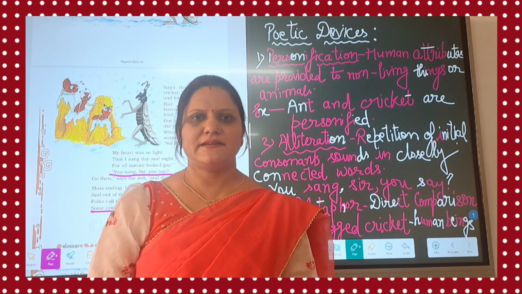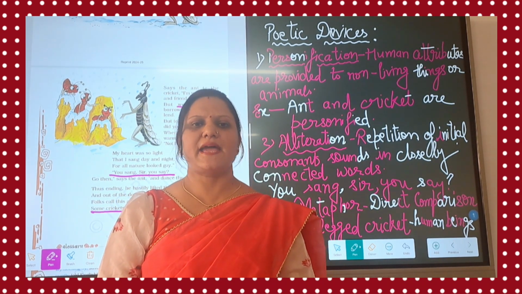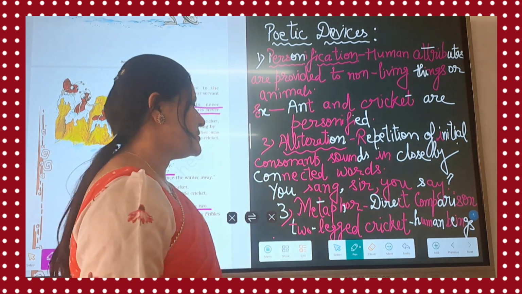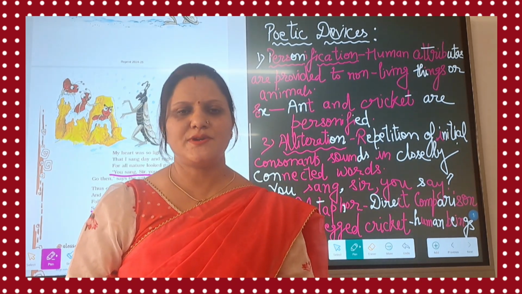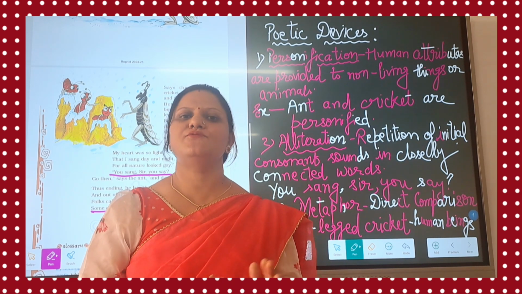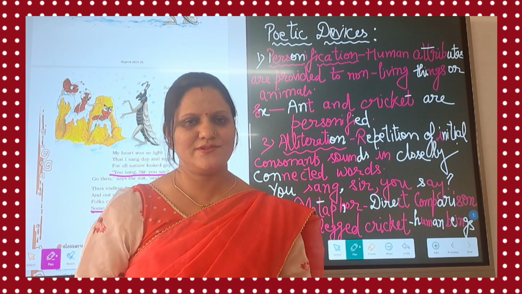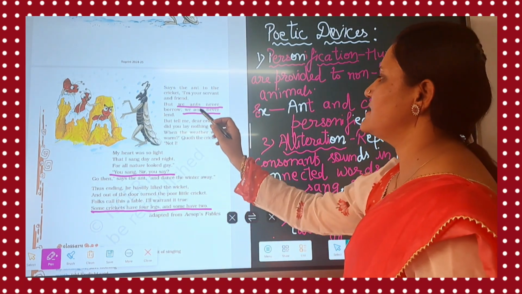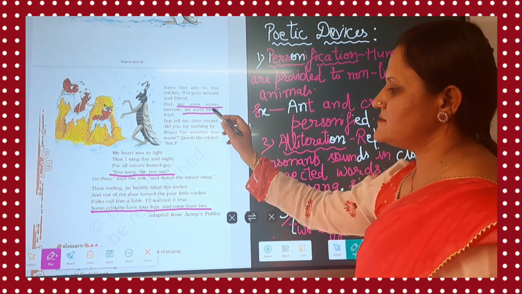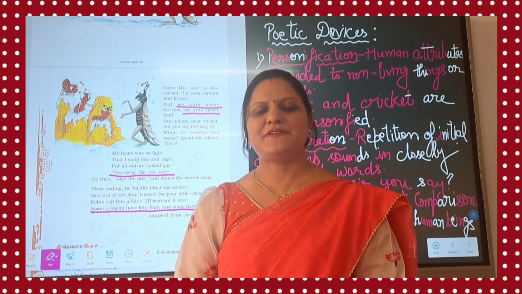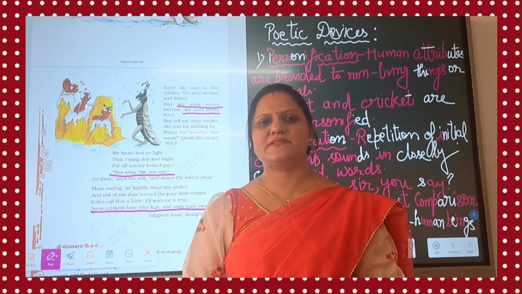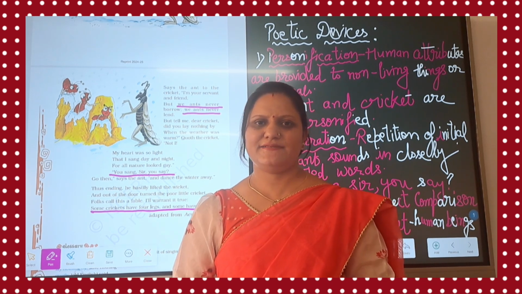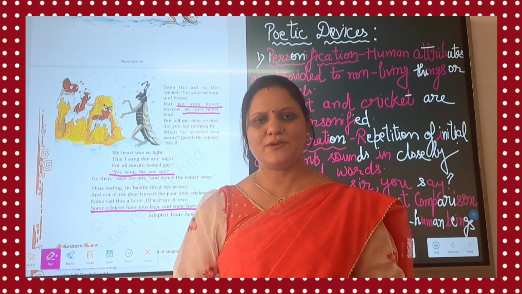Metaphor is where direct comparison is there, without using as or like, in two unlike things. So here, two-legged cricket represents the human beings who are very lazy and don't want to do the work. One more is there, that is repetition. If we will see, the ants never, that is repeated. He word is repeated in the second paragraph and not word is repeated in the first paragraph in consecutive 2 lines. So that's all about the poem.